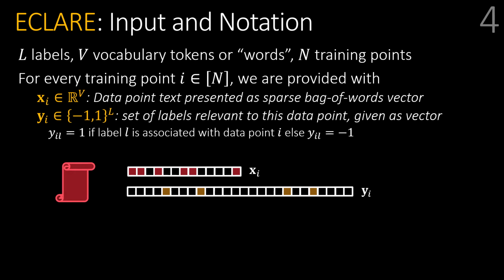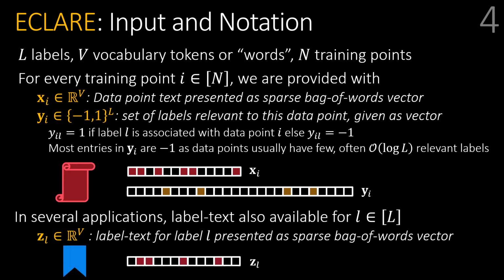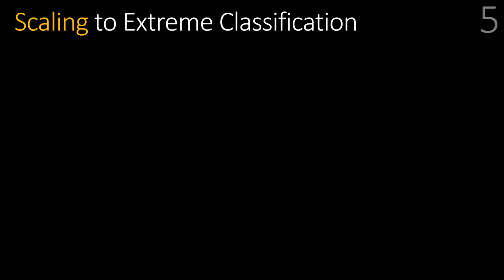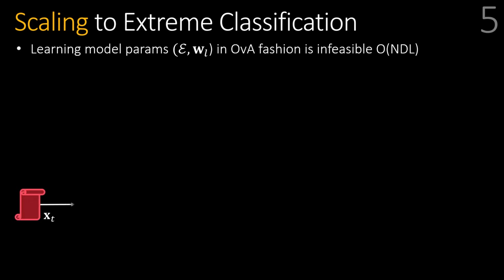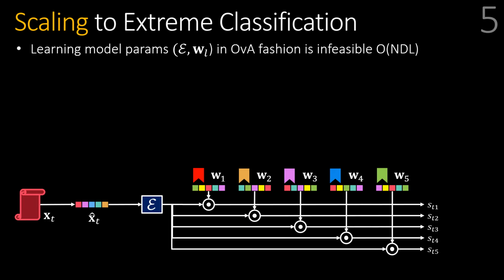ECLARE uses the label metadata in the form of textual descriptions associated with the labels. This is similarly presented as the bag of words vector zl for each label l. Learning model parameters using traditional machine learning approaches like one versus all is infeasible in extreme classification as the number of parameters scales linearly with the number of labels.